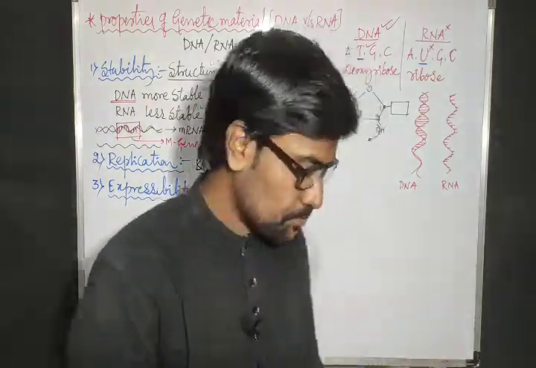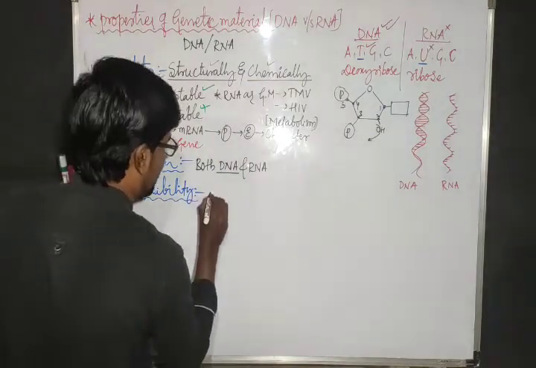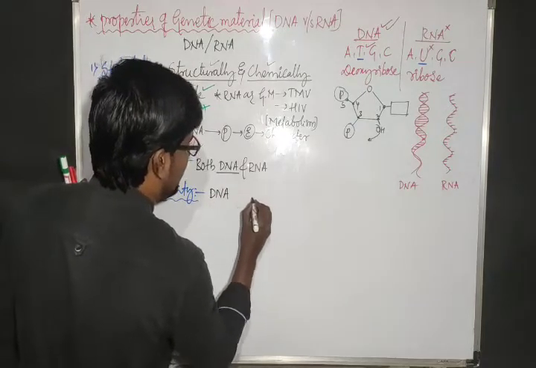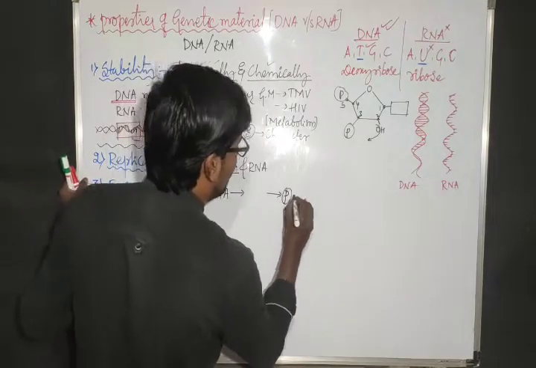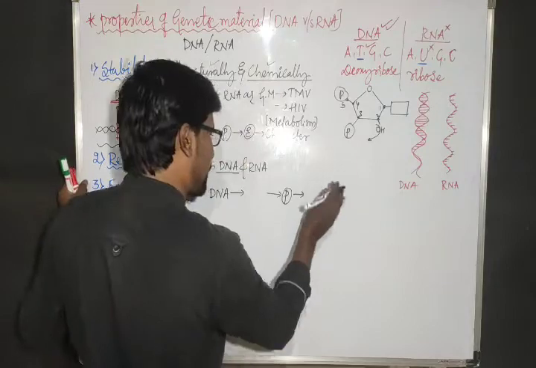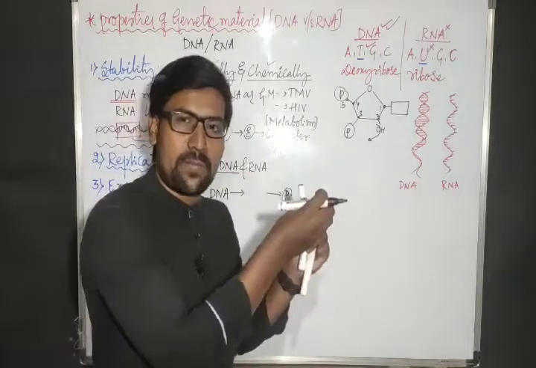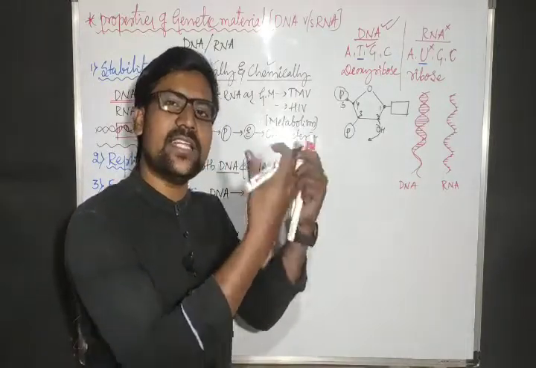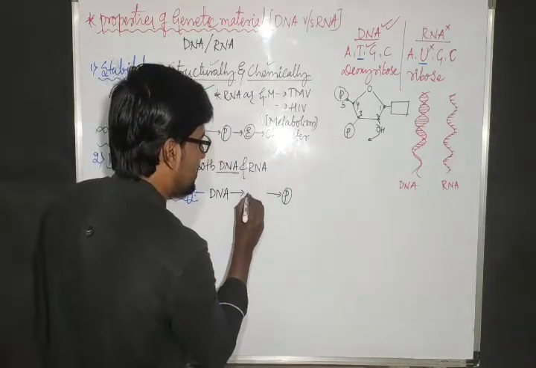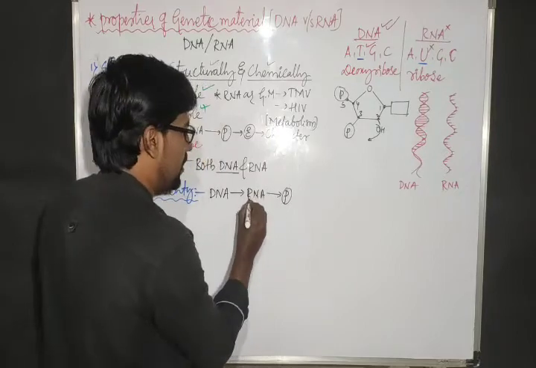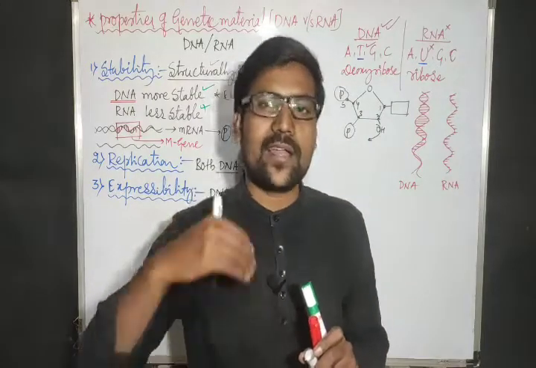But the thing is, just as I told you, DNA has to produce a protein and that protein is expressed. DNA produces a protein, that protein becomes an enzyme or pigment or hormone, whatever it is, then it is expressed. But DNA directly cannot produce the protein, first it produces RNA: mRNA, tRNA, rRNA.